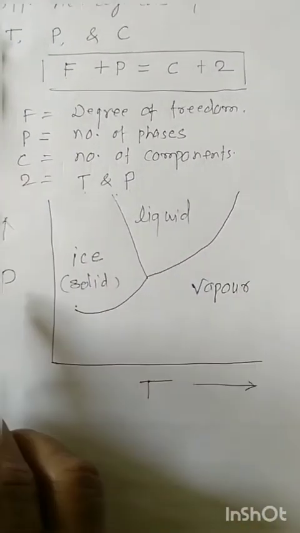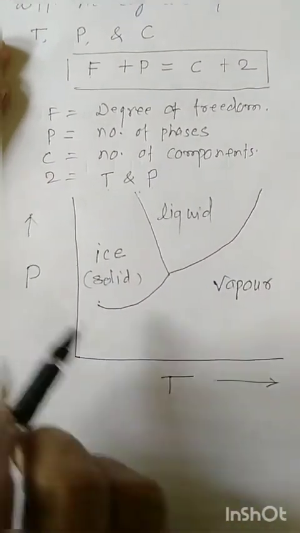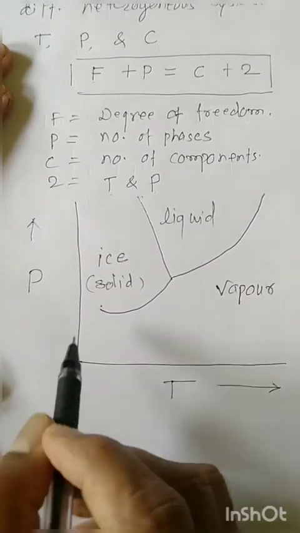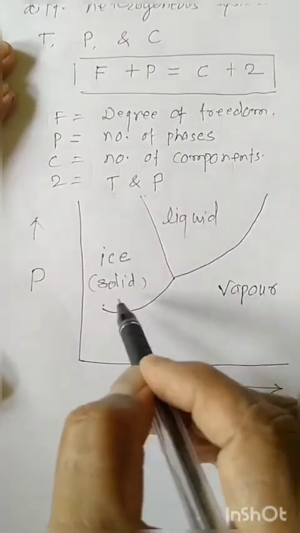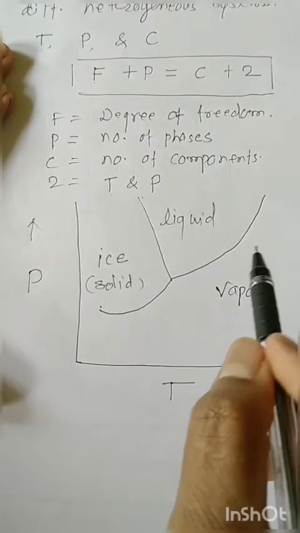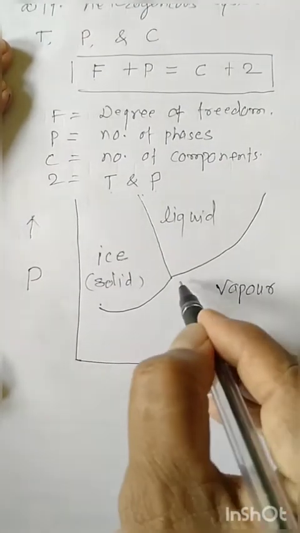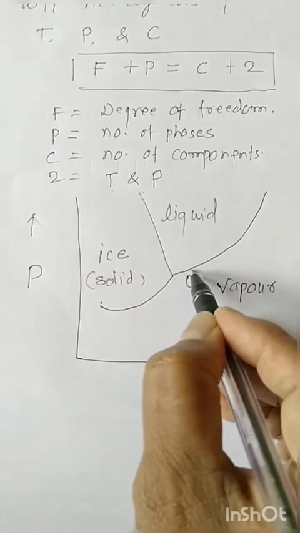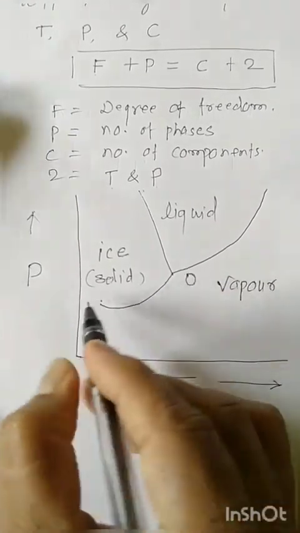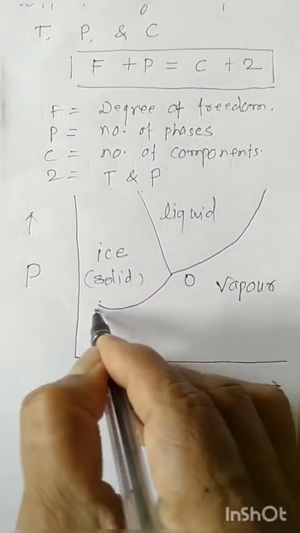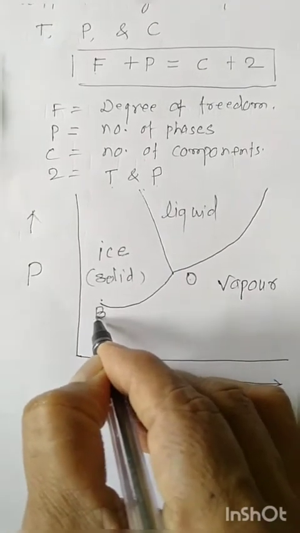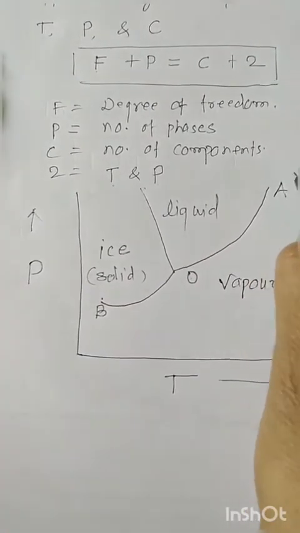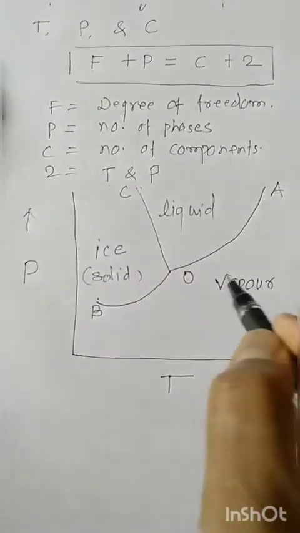By applying pressure and temperature, these two variables, the salient feature of this diagram is the curves. Suppose this point is O, the triple point, where three curves meet. Here is point B, here is point A, and point C. These are the curves that exist here.